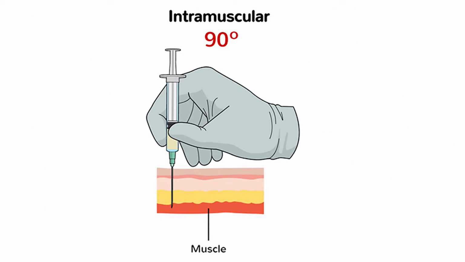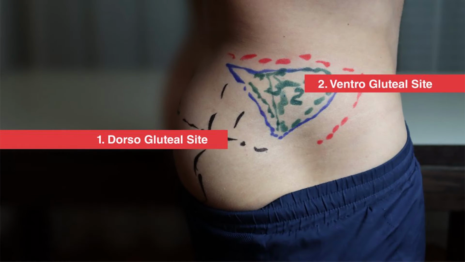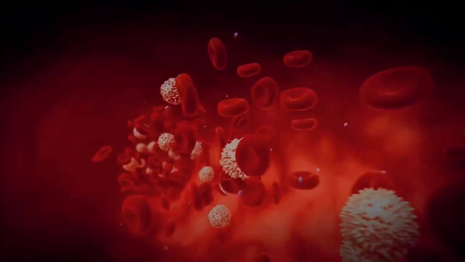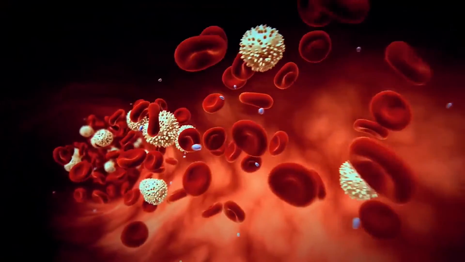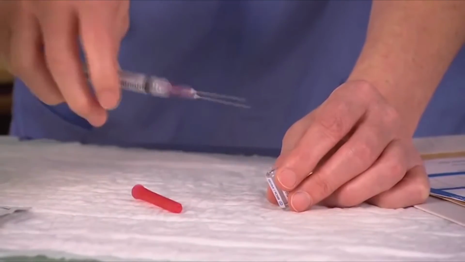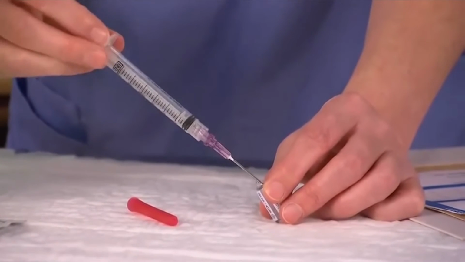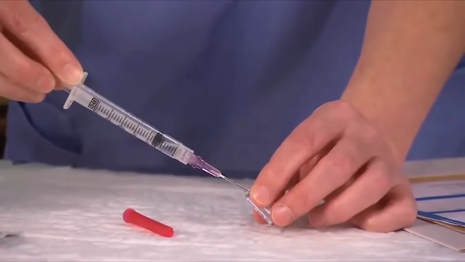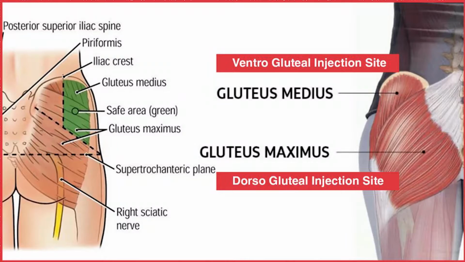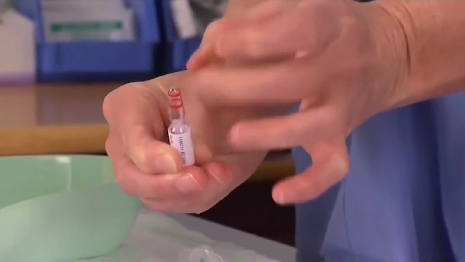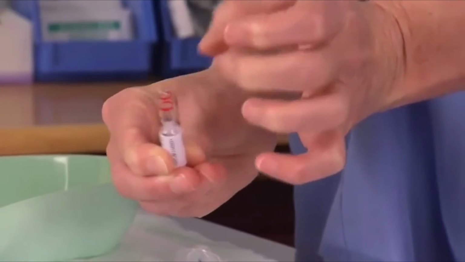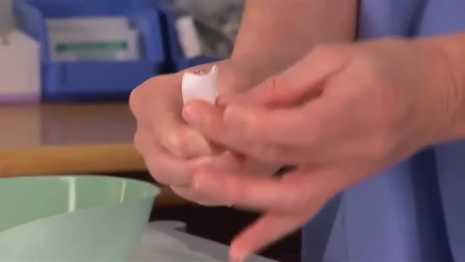Number 2, intramuscular injection. An intramuscular injection is a technique used to deliver a medication deep into the muscle. This allows the medication to be absorbed into the bloodstream quickly. You may have received an intramuscular injection at the doctor's office the last time you got a vaccine like a flu shot. Intramuscular injections are common practice in modern medicine. They are used to deliver drugs and vaccines. Several drugs and almost all injectable vaccines are delivered this way.